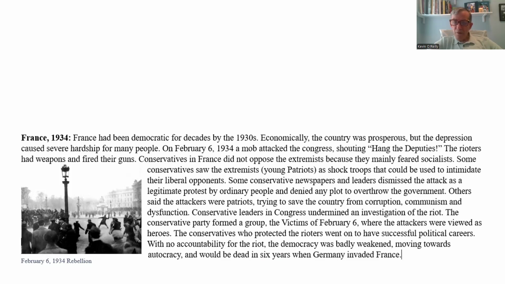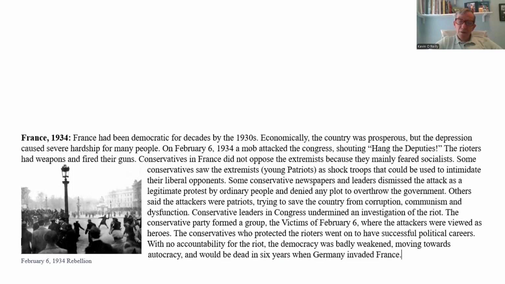Conservative leaders in Congress undermined an investigation of the riot. The Conservative Party formed a group, the Victims of February 6th, where the attackers were viewed as heroes and victims. The conservatives who protected the rioters went on to have successful political careers. With no accountability for the riot, democracy was badly weakened, violence increased in France, moving towards autocracy, and would be dead in 6 years when Germany invaded France.